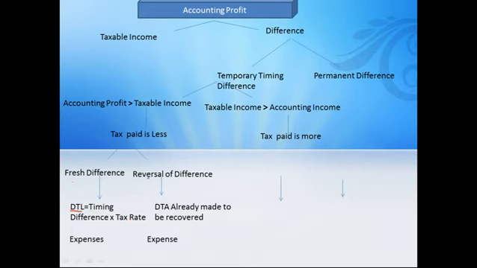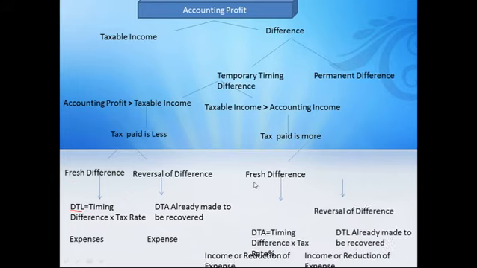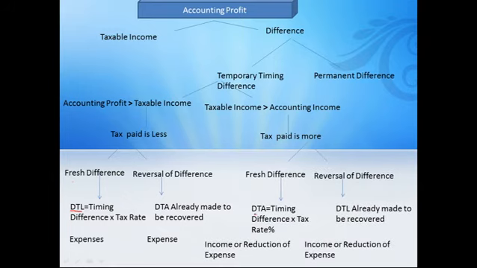And if it is a reversal difference, then it is a deferred tax asset, which means that we had already made certain provisions regarding the taxable income and it has now been recovered. In both these cases, it will be considered as an expense. And suppose we have paid extra taxes, then again if it is a fresh difference, this fresh difference will be considered as a deferred tax asset.